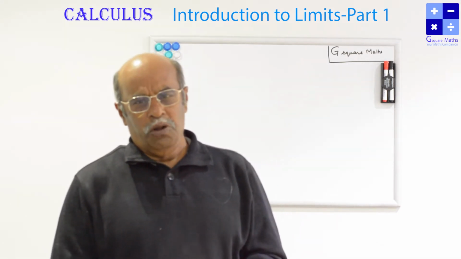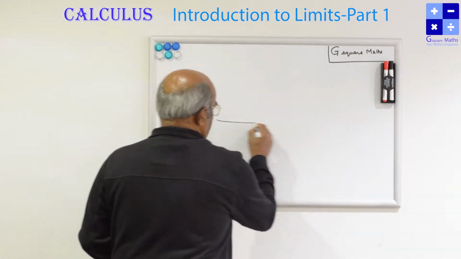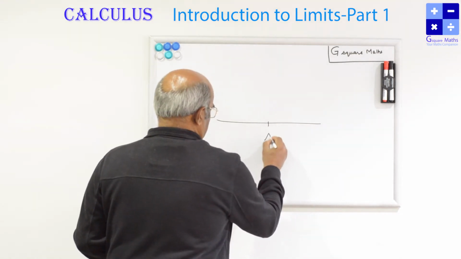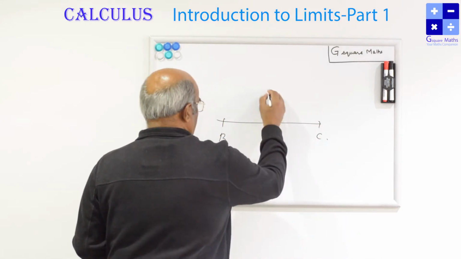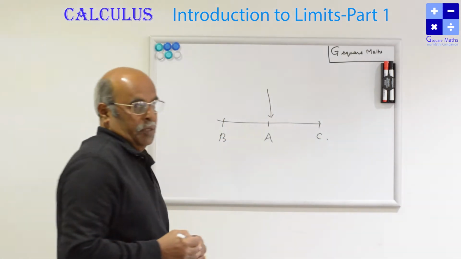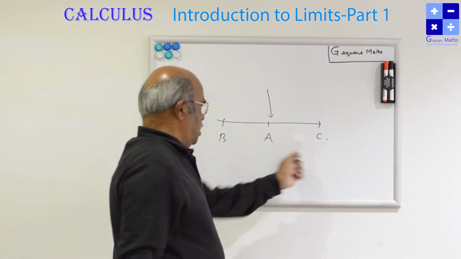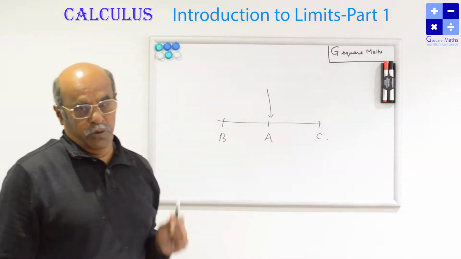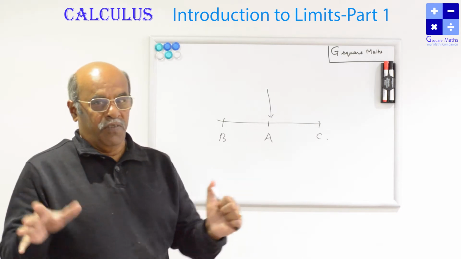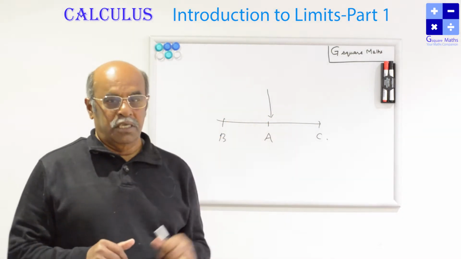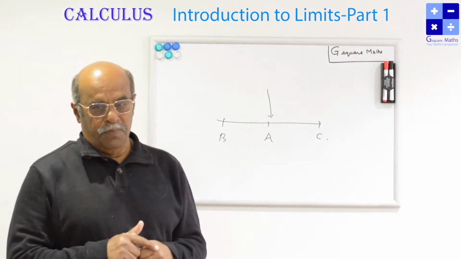Let me start with a very small narration. There are 3 railway stations. You can call them A, B, C. I am standing in this. B is a city, C is a city, A is another city in which I am there, of course. In the city railway station I came, and once I want to go somewhere else, either B city or C city, I am just standing on the platform of the station A.